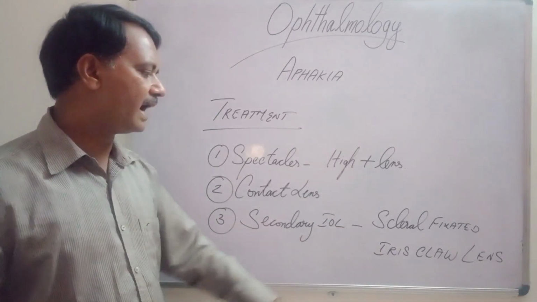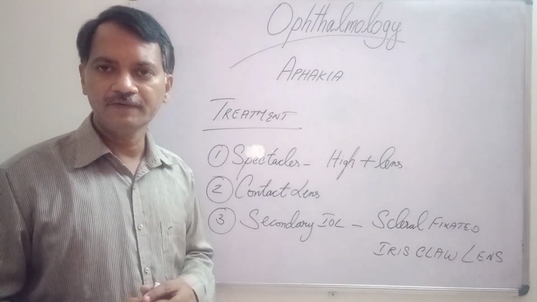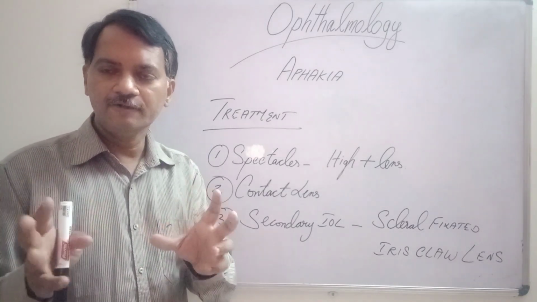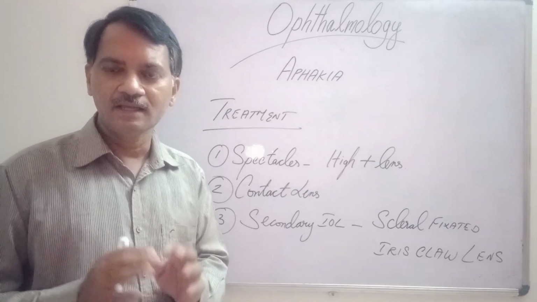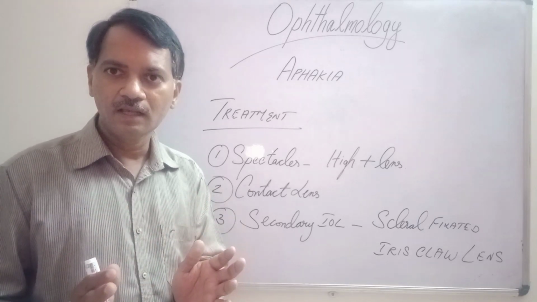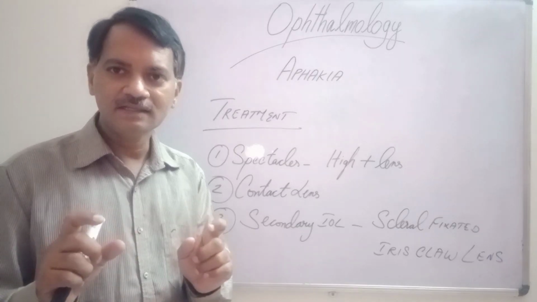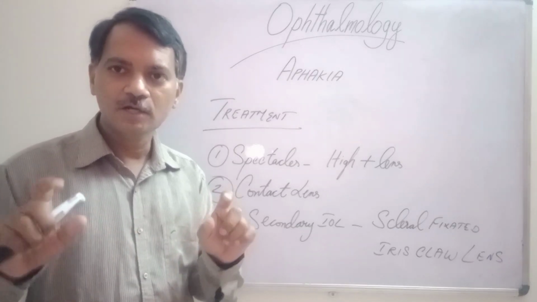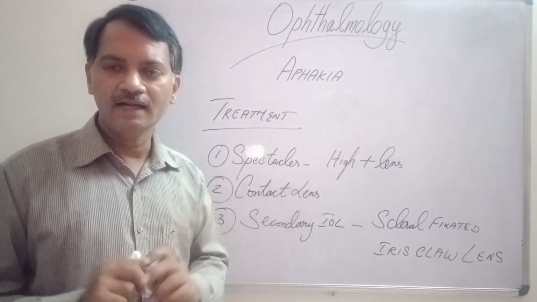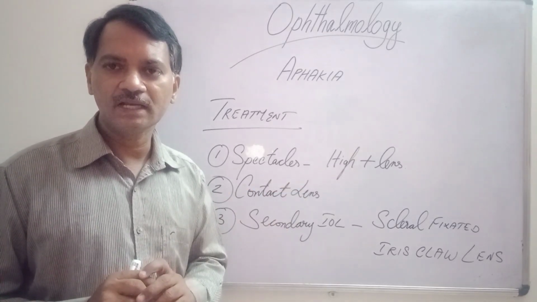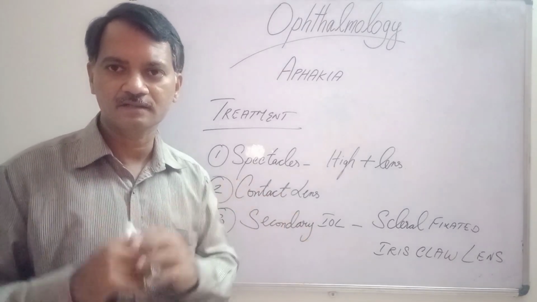Another method is the iris claw lens. We use a special type of intraocular lens which can be positioned in the center of the pupil by attaching the haptics to the iris. So it holds the iris and stays in its position and improves the vision of the patient.